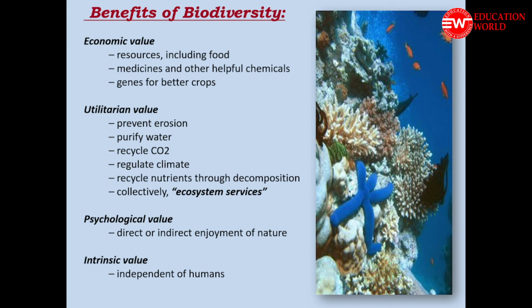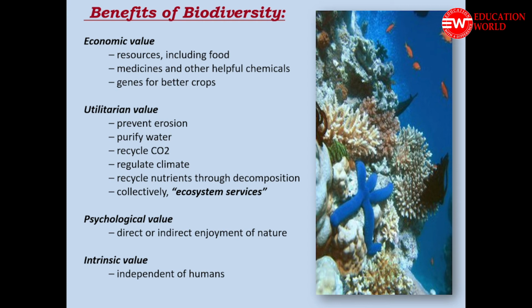Then the recycling of nutrients through decomposition or biogeochemical cycling is also one of the functions of biodiversity, because the dead bodies are degraded by bacteria and add to the components of the soil and water, and finally these nutrients again get into the body of plants and animals by the process of biogeochemical cycling. It means that biogeochemical cycles are possible only if the bacteria and fungi, which are known as the natural scavengers, are available.